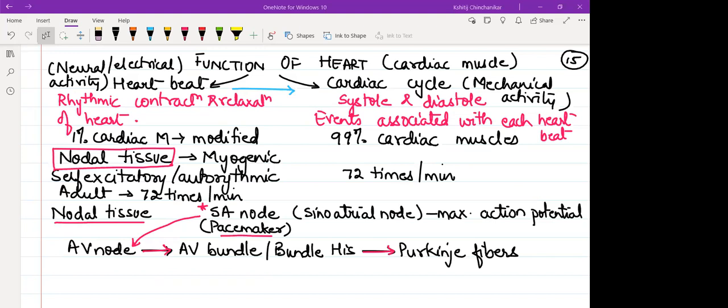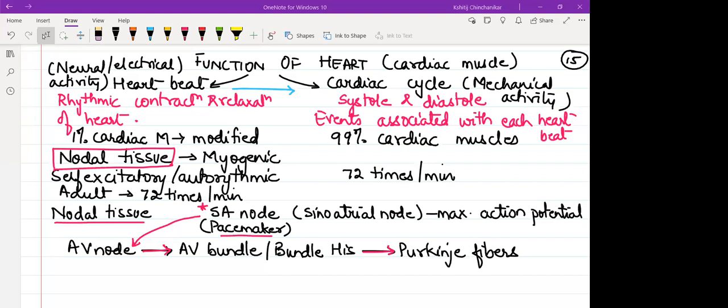But nature has given the heart the feature that it does not wait for impulses from the brain; it keeps generating impulses by itself. Remember when we did Animal Kingdom, we called our heart myogenic. That means even if our heart is separated from our body, will the heart continue to beat for some time? Yes, that is what we mean by myogenic nature. But this doesn't mean the heart is beyond the control of the brain.